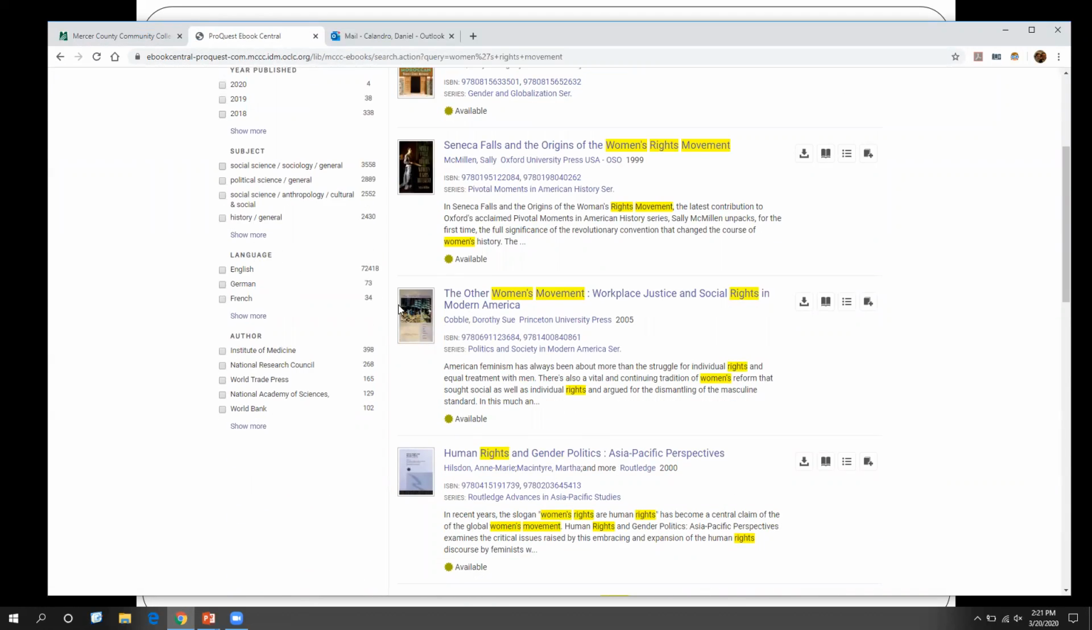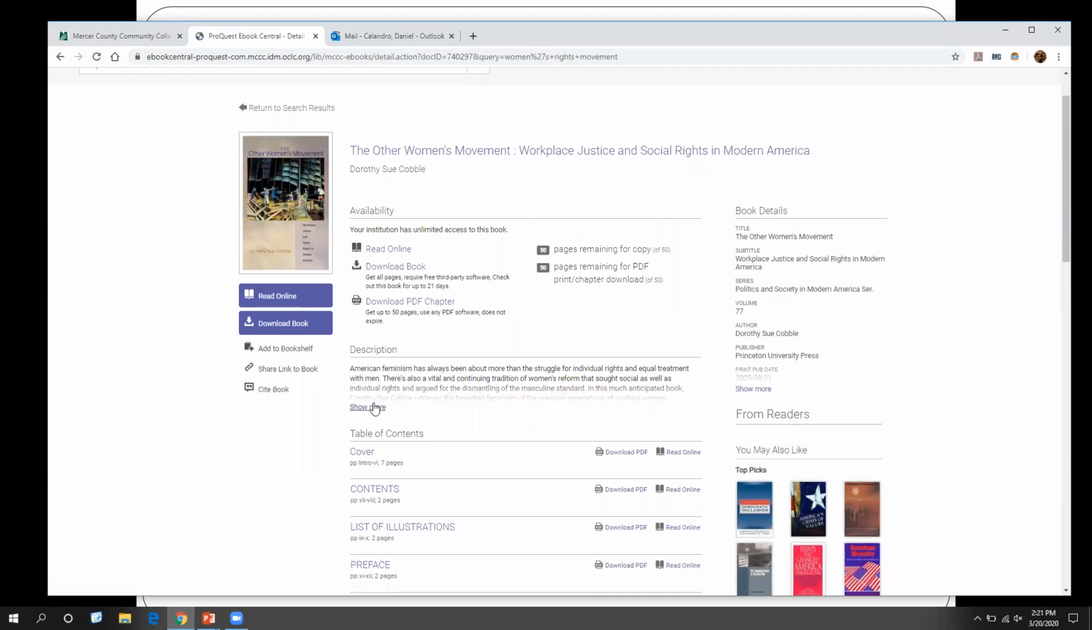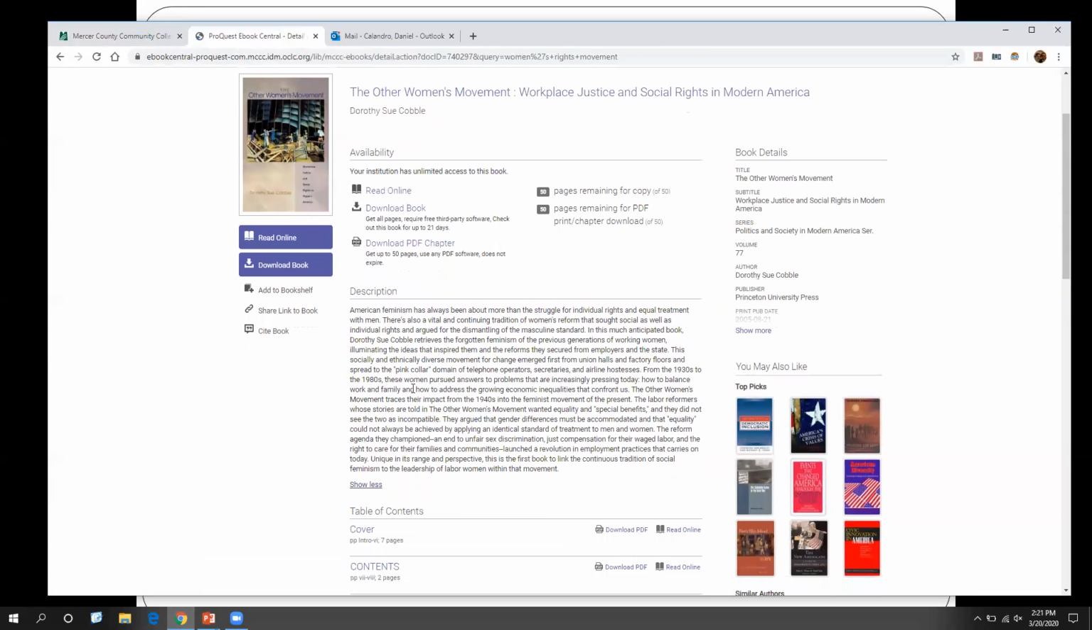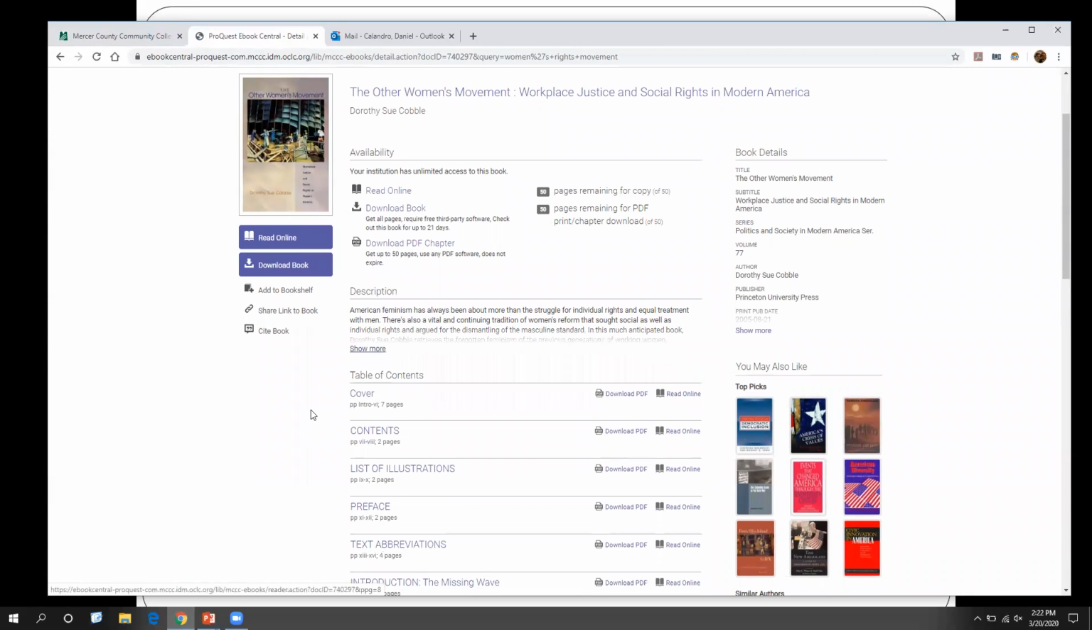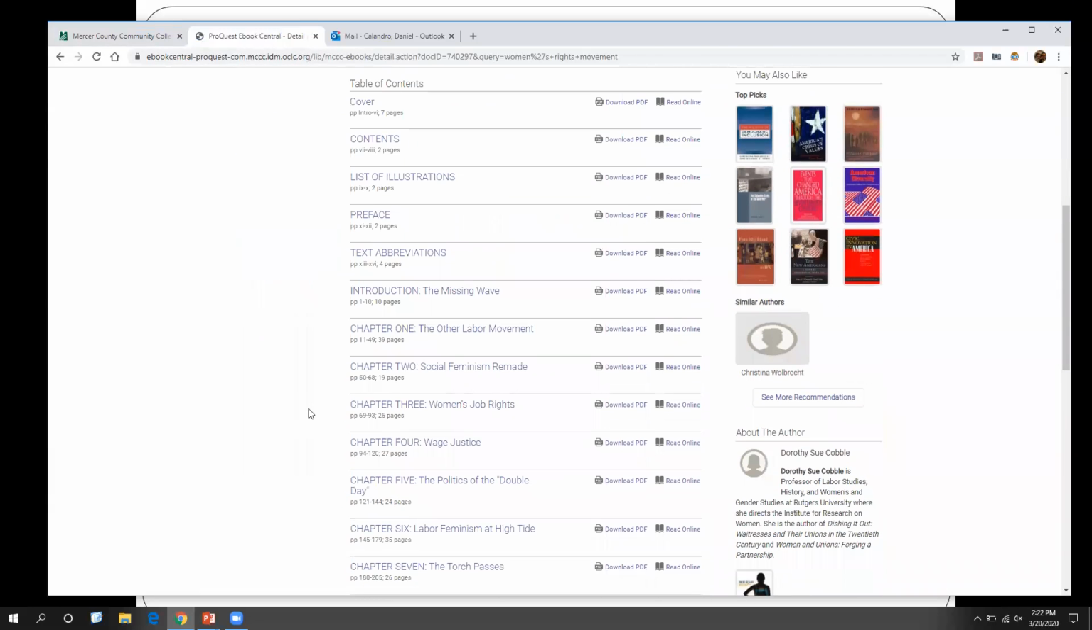What may be helpful though is, okay, here's one. The Other Women's Movement, Workplace Justice, and Social Rights in Modern America. That looks interesting. Go ahead, click on it. And what it does is it takes you to a short little description of the book here, telling you very quickly what it's about. What I like to do, though, is take a look at the table of contents.